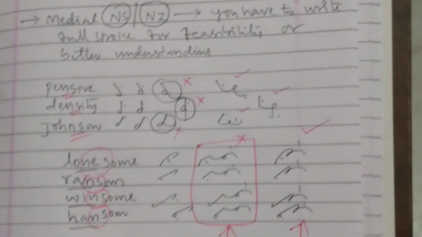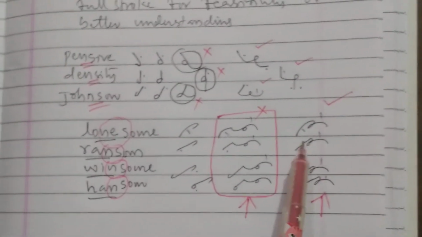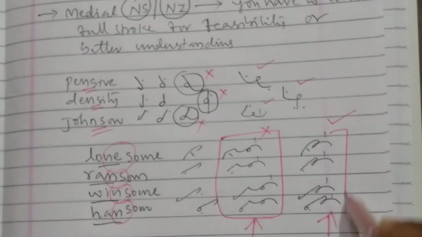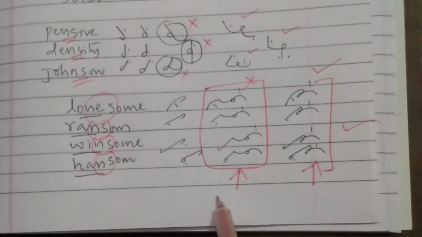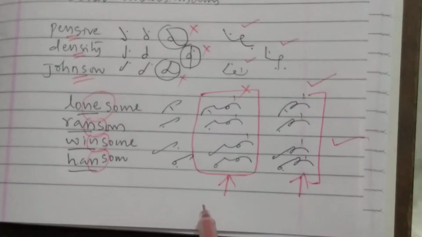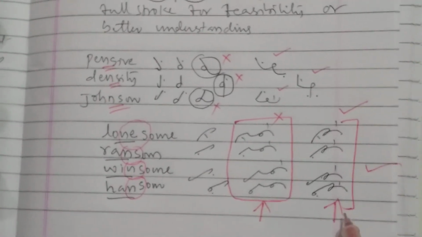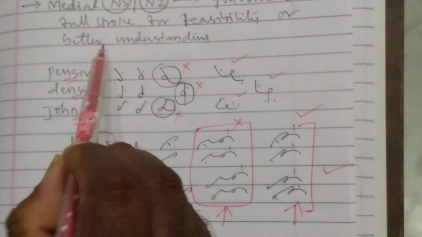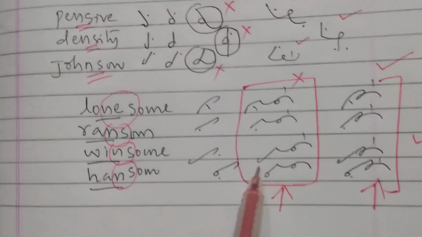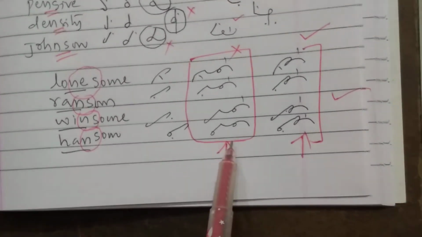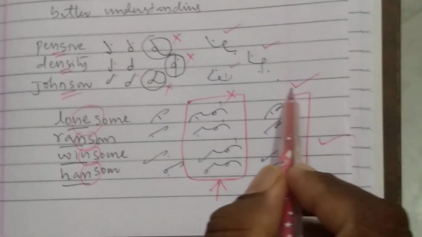That's why, my dear friends, just follow this. These are all correct compared to the other. For convenience, we have to write like this. But the rule of medial NS is not applicable for these strokes, lonesome, ransom, winsome, handsome, because it is not convenient. These are all very convenient to write like this, and for identification also.